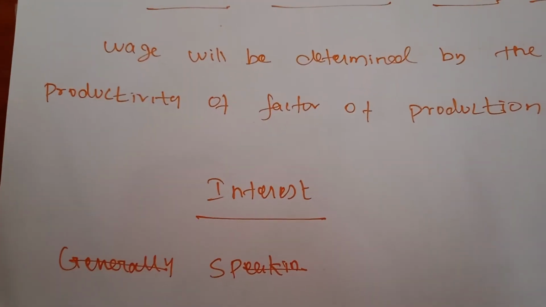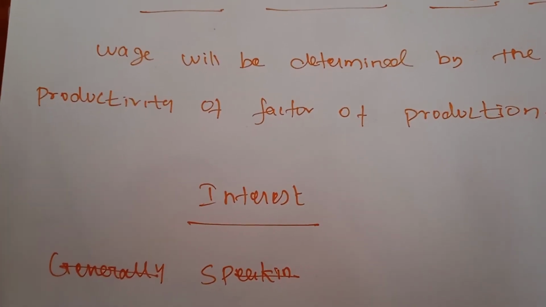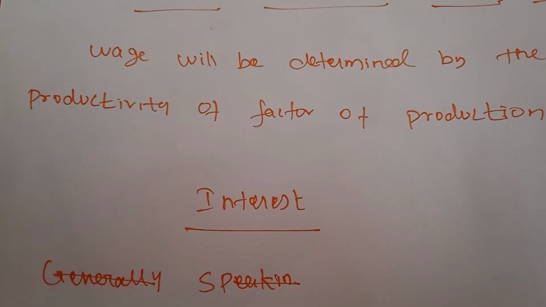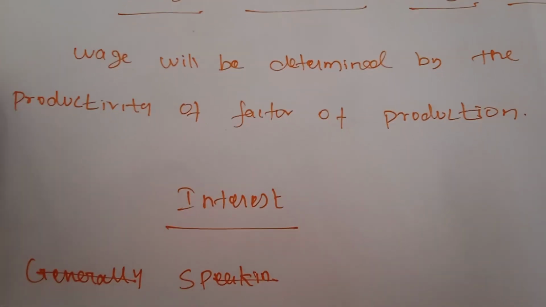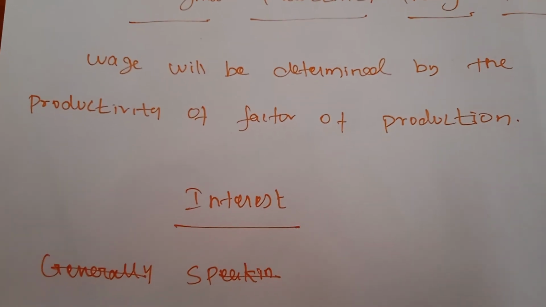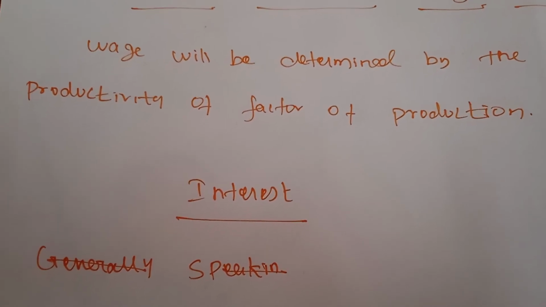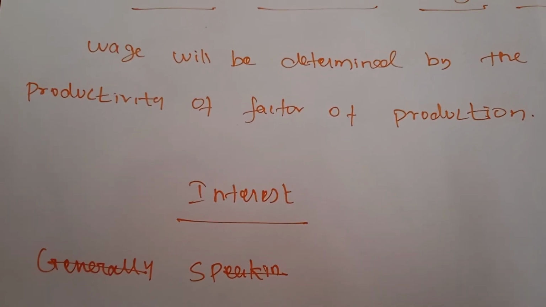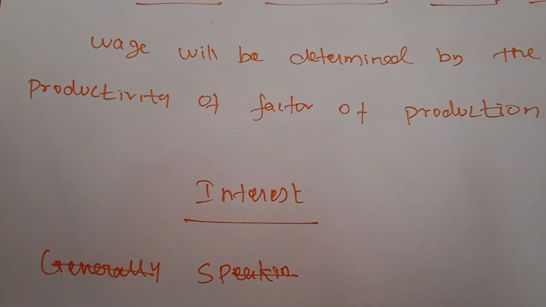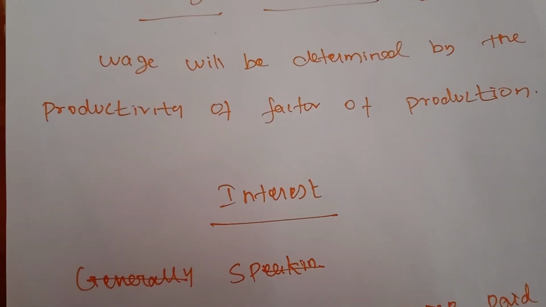So under perfect competition, the wage is paid equal to the marginal product of labor. But in the real world, where there is imperfect competition, there is exploitation of labor and the wage is less than the marginal productivity of labor. As we have already studied, by increasing labor, the producers can increase the total product. So on the basis of the marginal productivity of labor only, they will get the wages.